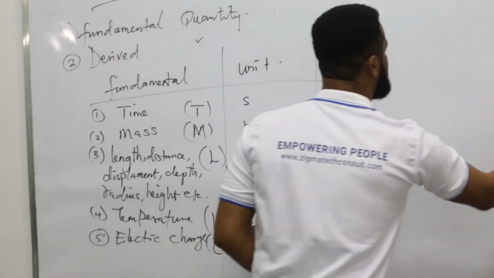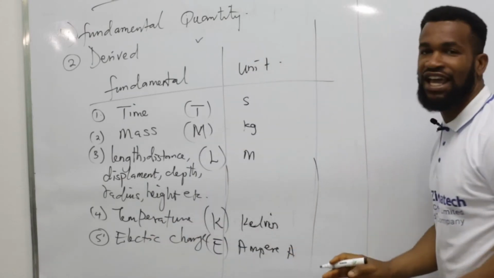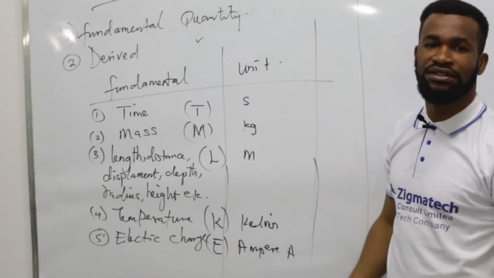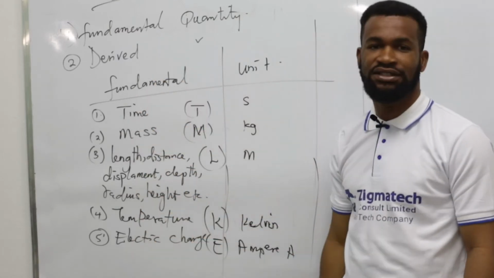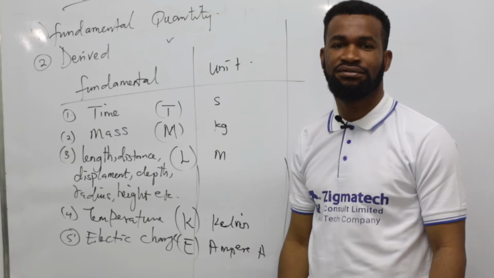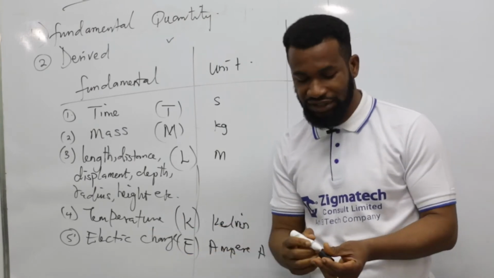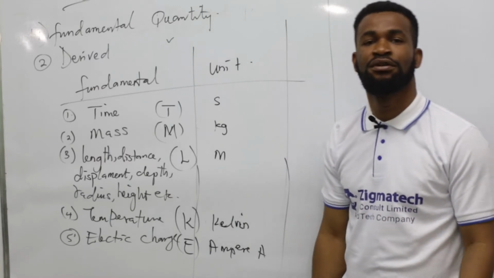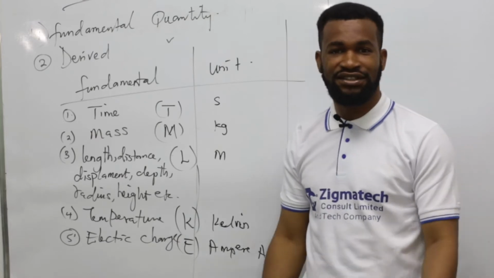Now, the other one, which I call derived unit: every other thing you know in physics, called formula, which is not part of this, is called derived quantity. You can name them: velocity, speed, acceleration, momentum, force, energy, intensity.